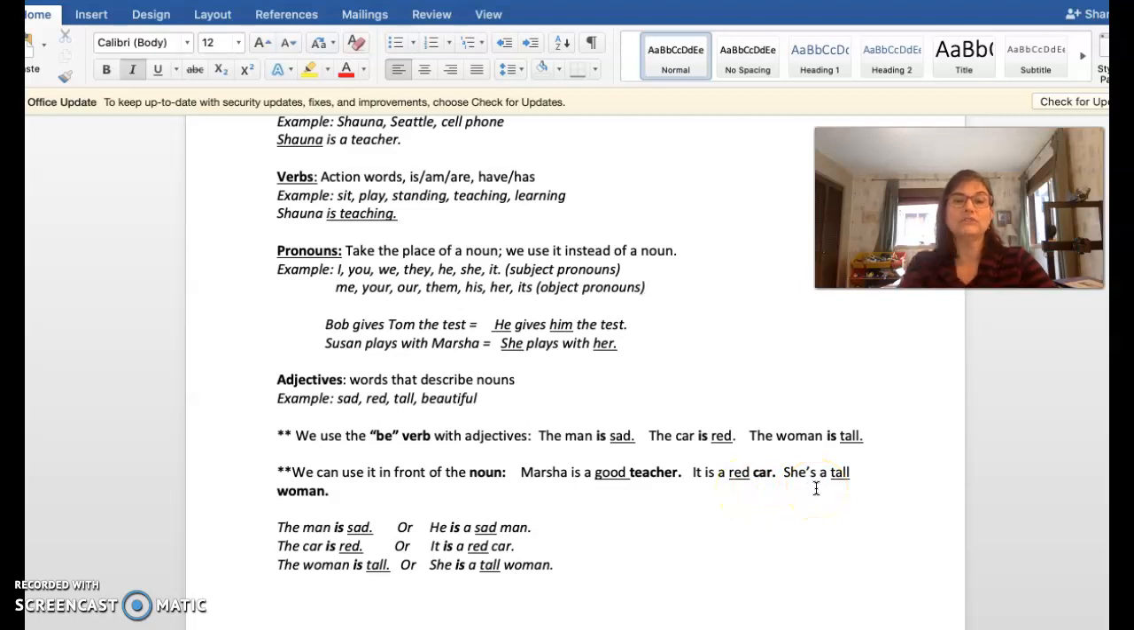So we can say these in two different ways, right? We can say the man is sad, and there's the be verb, or we can also say he is a sad man. So you see the noun here, man, and we're going to use a as the article. He is a sad man. That's another part of speech, article. Another example, the car is red. Red is the adjective, is the verb. Or we can also say it is a red car. There's the noun. This is the extra information about the noun. In the last example, the woman is tall, or she is a tall woman. There's the noun, and there's the adjective to give us more information.